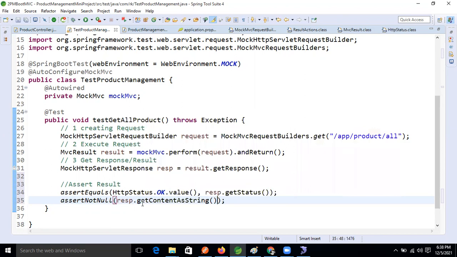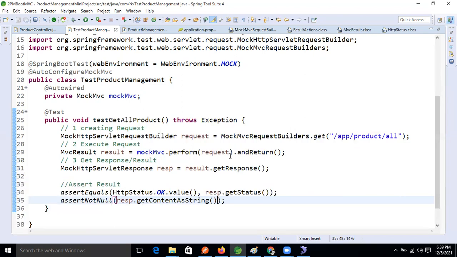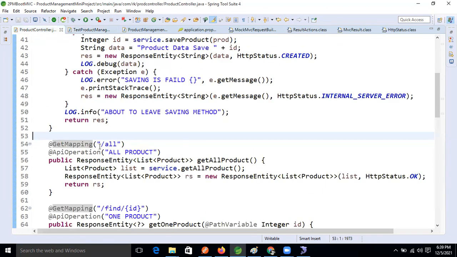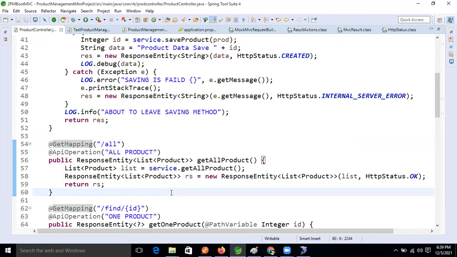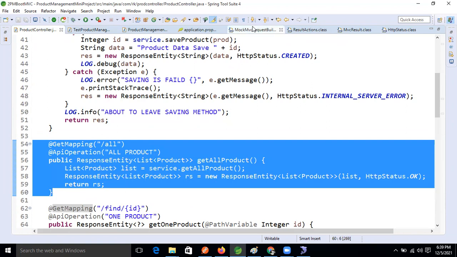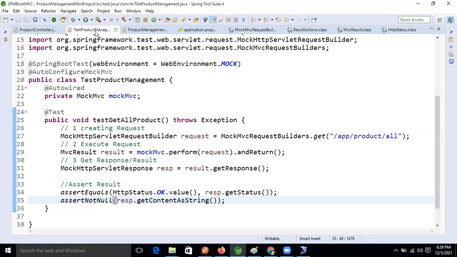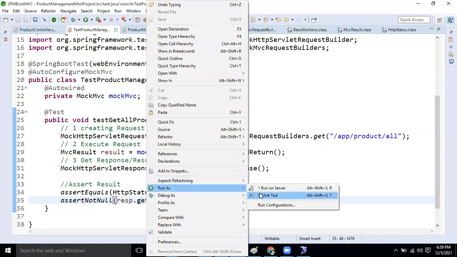Okay, so now let's test it. Like this we are writing the test case using the mock framework, right? Which method did we write this for? Getting all result, right? For that purpose we wrote a test case using the mock framework, guys. Okay, so now let's run that. Run as JUnit.